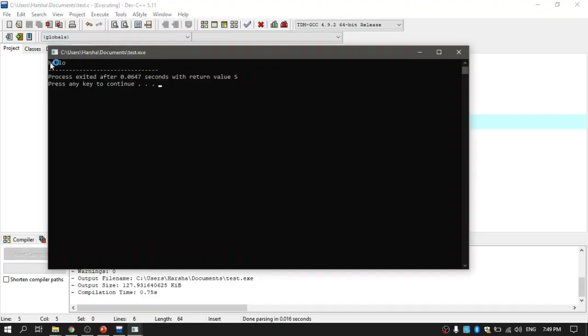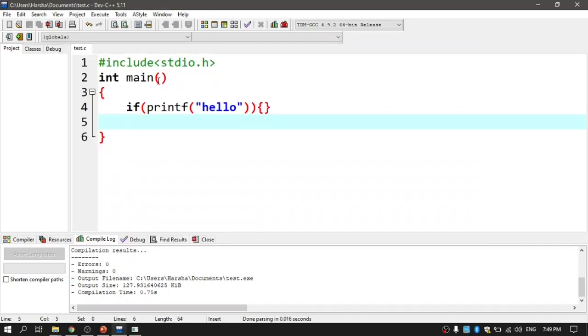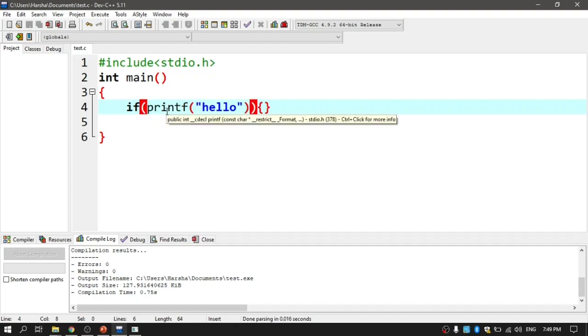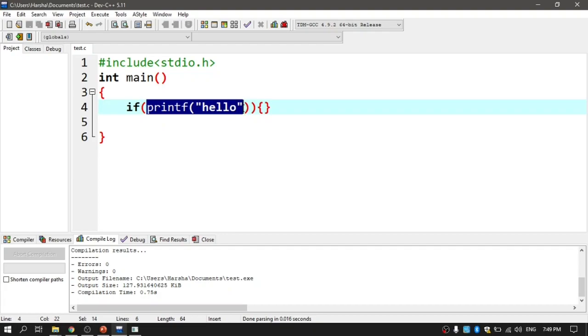Hello is printed without a semicolon. Hope this is also clear to you. What's the meaning of it? What's happening here? It's very simple. Whenever printf is run, it returns a value exactly equal to the number of characters successfully printed. How many characters are there here? 5. So this complete printf statement will be replaced with the value 5.